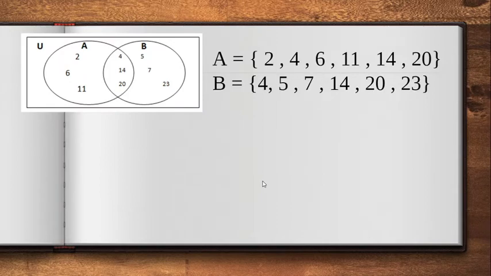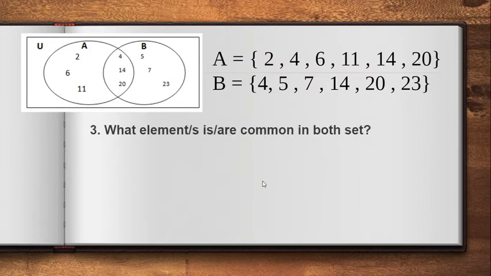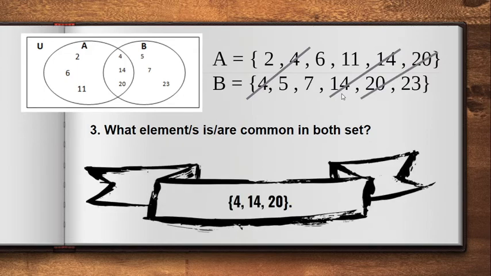Next, given the same sets, set A and set B, the next question is, what element or elements are common in both sets? Ano daw yung pareho? Tingnan natin. We have 4, correct? We have 14, and we have 20. Meaning to say, the common elements in both sets are 4, 14, and 20.